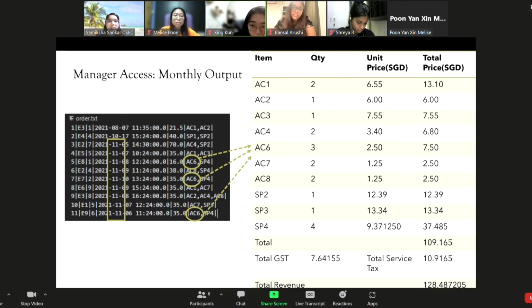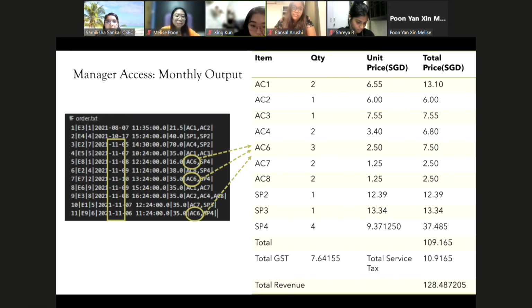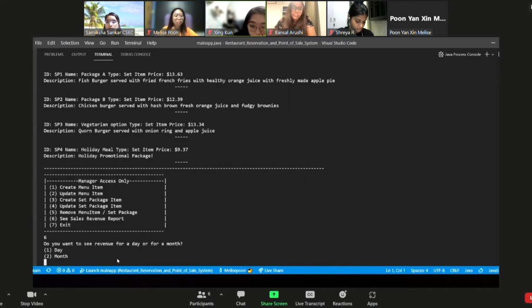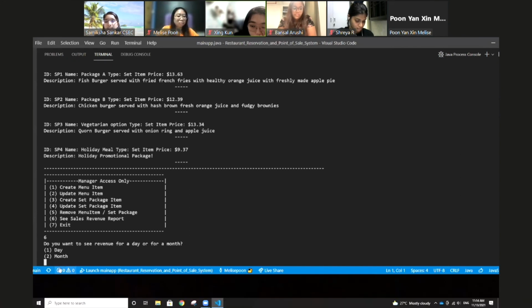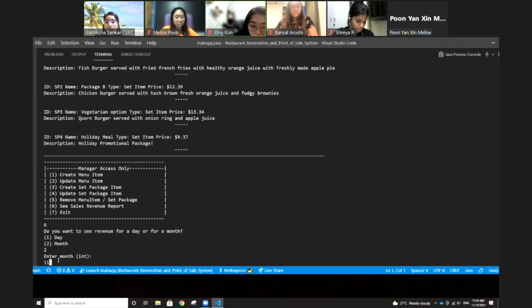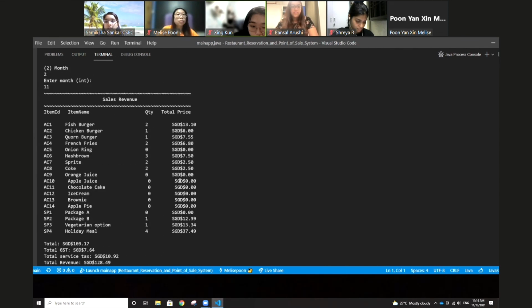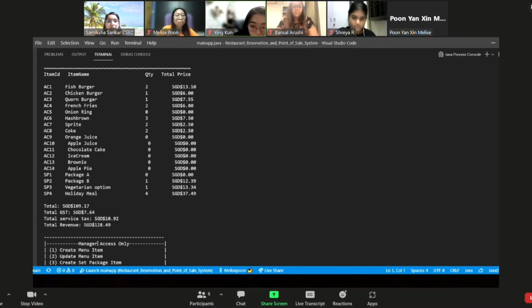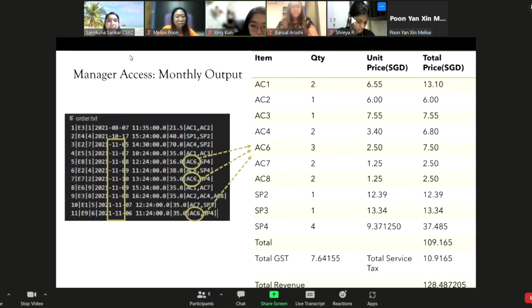Now let's do that on the terminal live to see whether we get that output. So as you can see on the terminal, we have typed in 6 and went in. We can type in 2 and type in the month 11. And now you can see that the total sales revenue has been updated accordingly. Now let's go back and see what we can do for the date output.